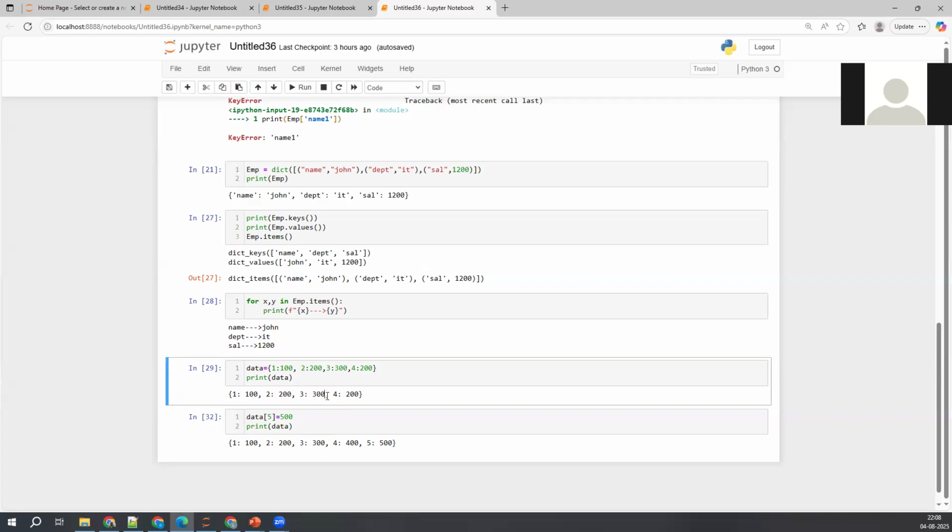Suppose 1, 2, 3, 4 is there. After 3, if we want to add 5 colon 500 in between, how do you add that? We don't have that flexibility here. That's what I was trying to say. You don't have that control. If I try to add 6 colon 600 here, I don't have any choice. It is simply adding at the end. I don't have any control on that.